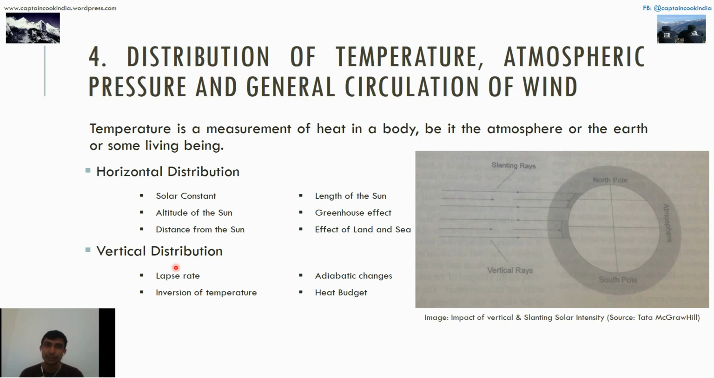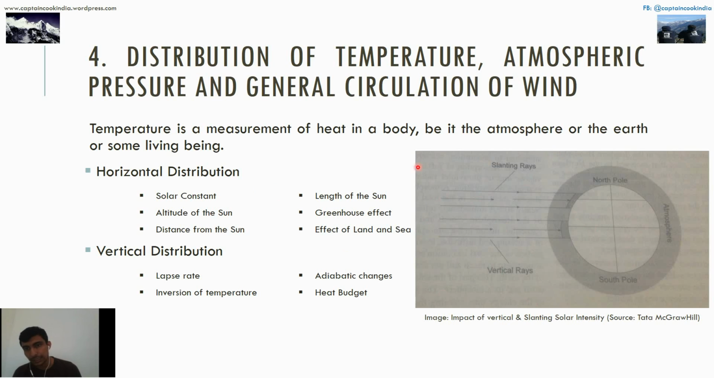Now back to it. This diagram shows the impact of horizontal and vertical distribution of temperature. These are the solar radiations coming into the atmosphere of the earth. This is the North Pole, the South, and this is the atmosphere.